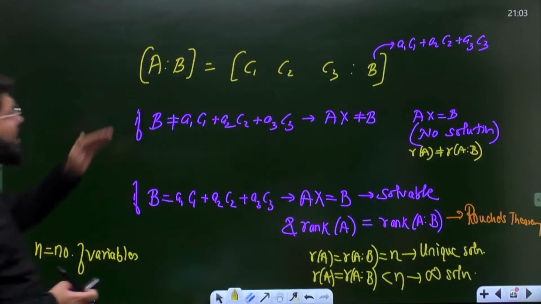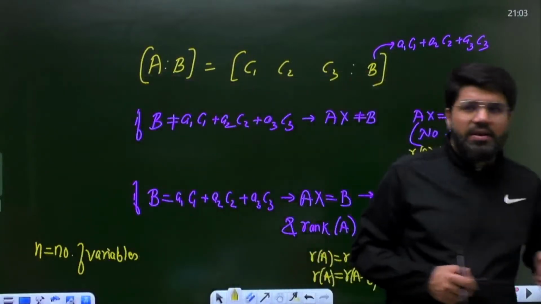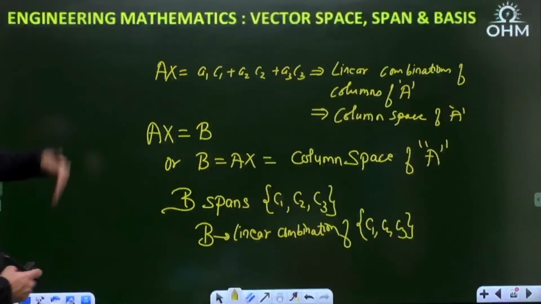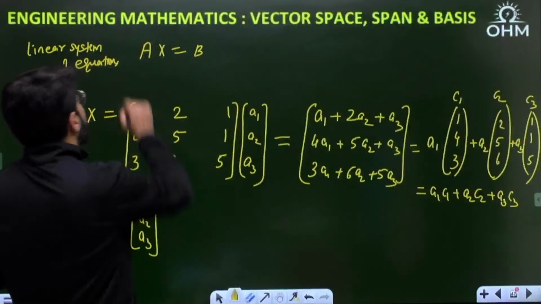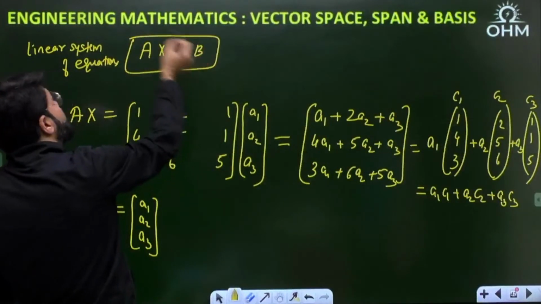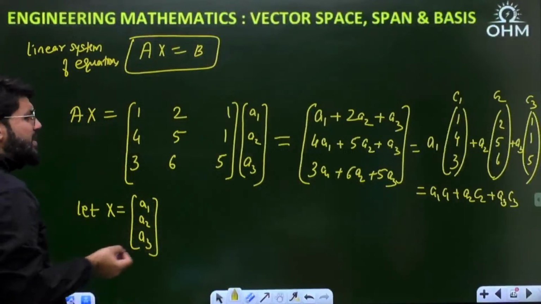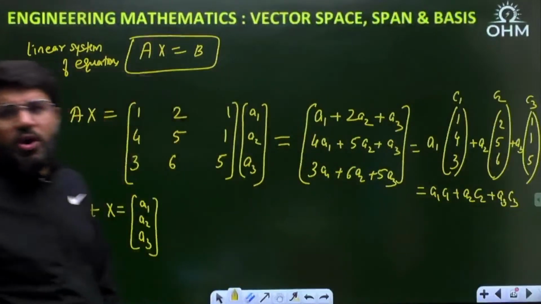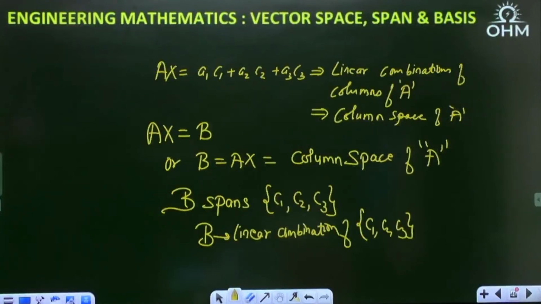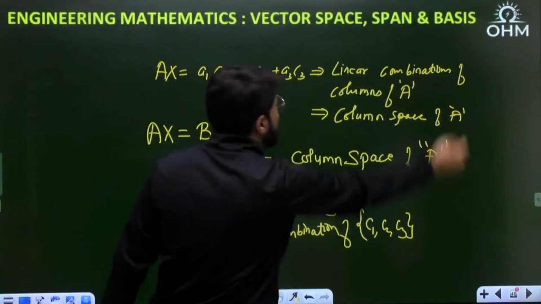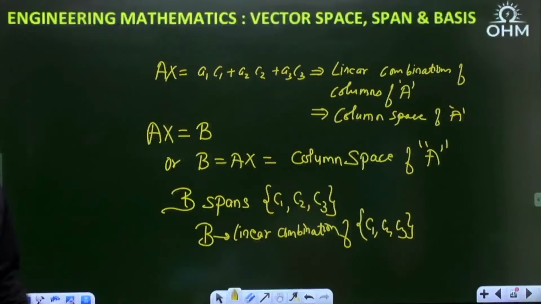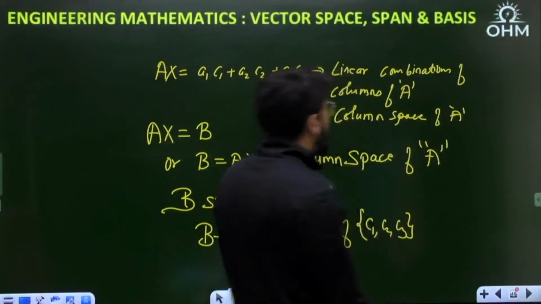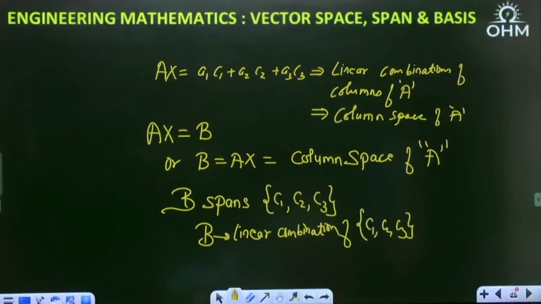So all these discussions that you have done about vector spaces, dependent and independent vectors, ranks, are further extended and applied to the linear system of equations Ax equal to B. It is solvable if B can be represented as Ax. And what is the representation of Ax? It is nothing but the linear combination of the columns of A. So if B is also a linear combination of columns of A, then the system of equations is solvable. This entire set containing all linear combinations of the columns of A is also defined as the column space of A.